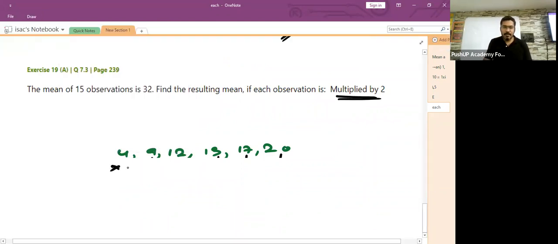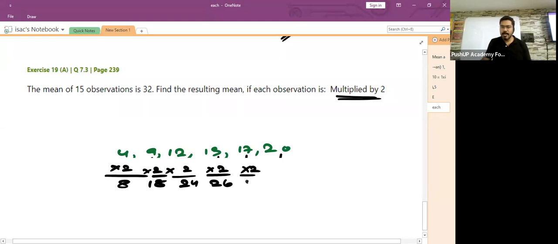So 4 multiplied by 2 becomes 8, 9 becomes 18, 12 becomes 24, 13 becomes 26, 17 becomes 34, and 20 becomes 40. You all have to agree with this.